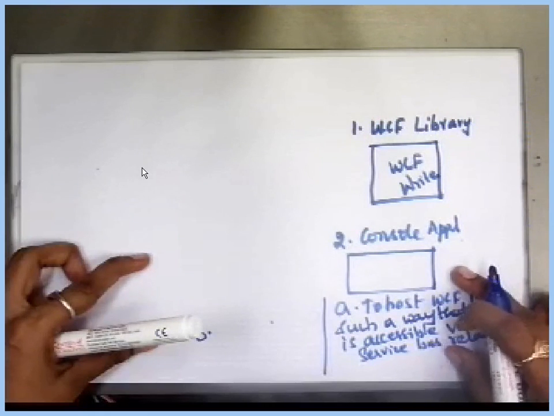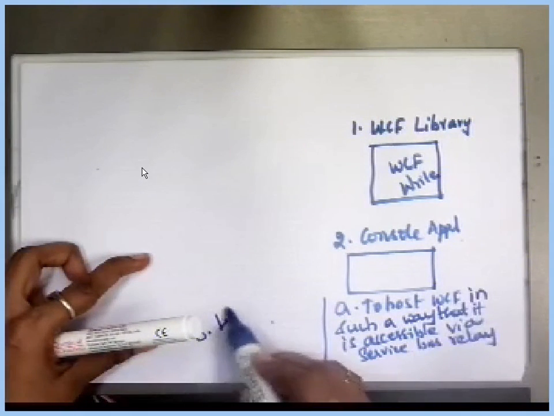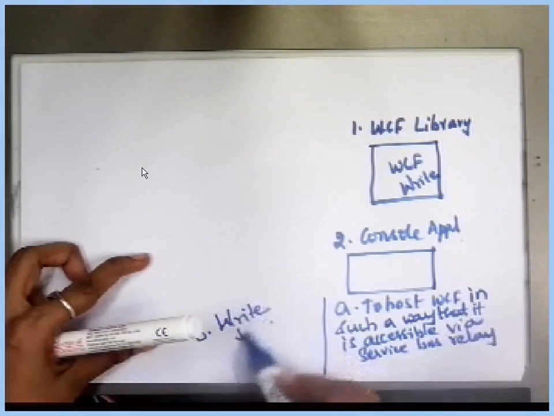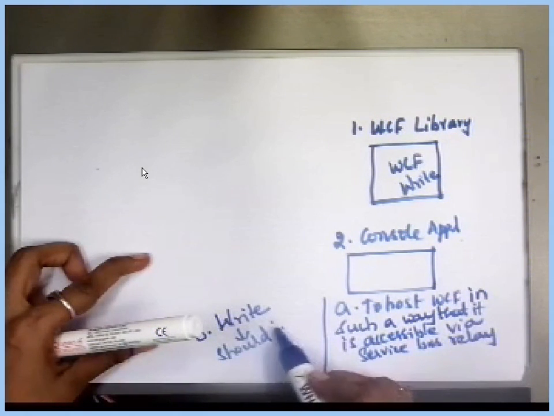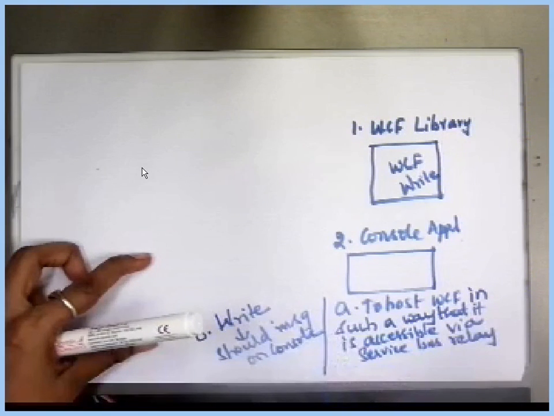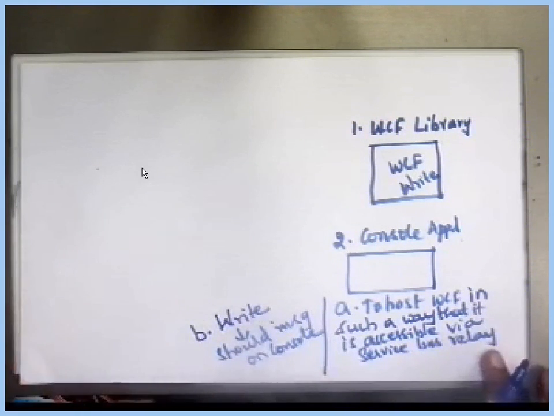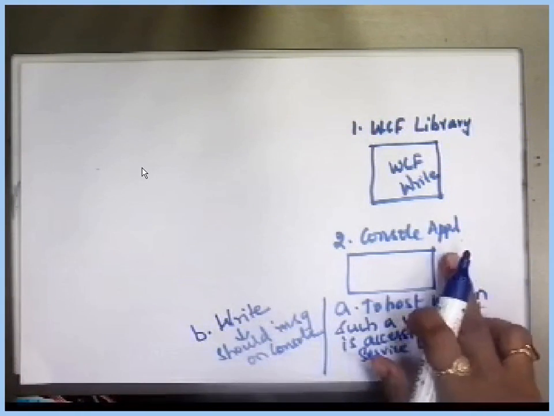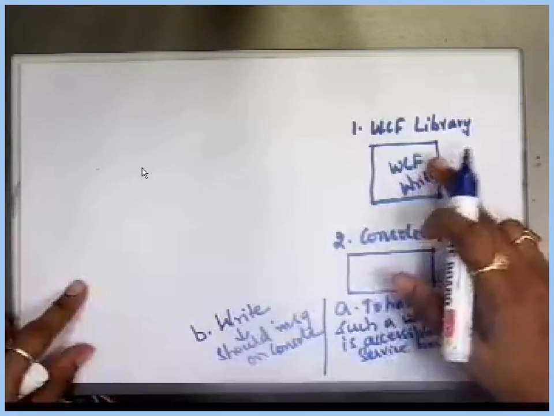When the client requests the write function, it should display the message on the console. That means on the monitor. Console means, don't get confused, the word indicates the monitor. So what this application has to do is host this service.